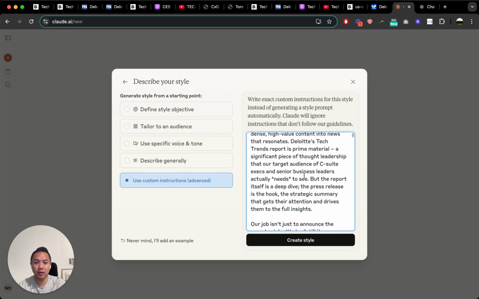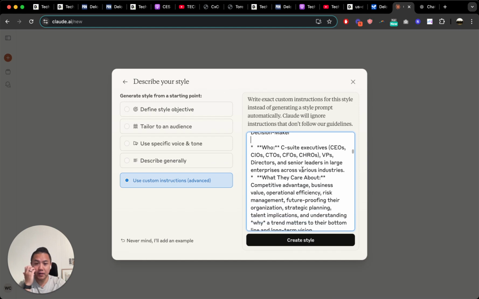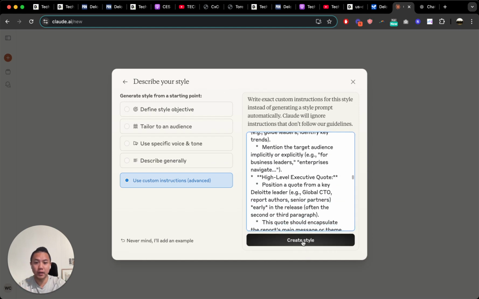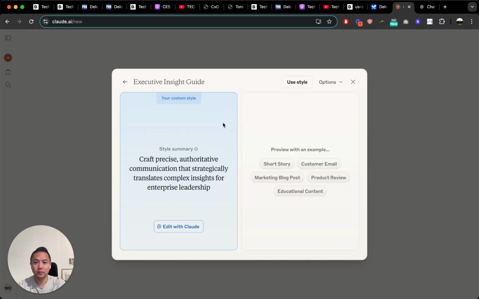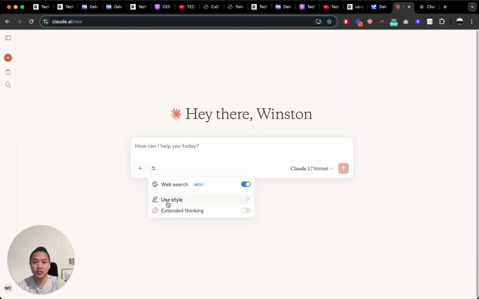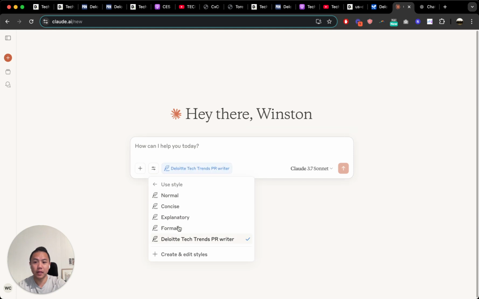So I've just taken the markdown prompt, the style guide, and I've put it here. I'm going to hit create style. Okay. Deloitte, Tech Trends, PR, or press release writer. And it's already got a style summary. If we need to edit it, we can here. Let's close it. And then we can just select this moving forward. All right. So either one, let's just use this particular feature for now.